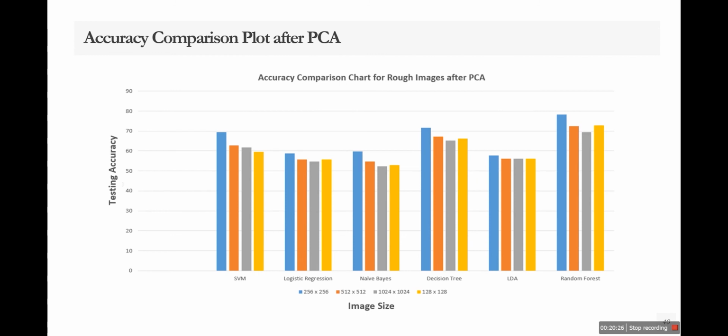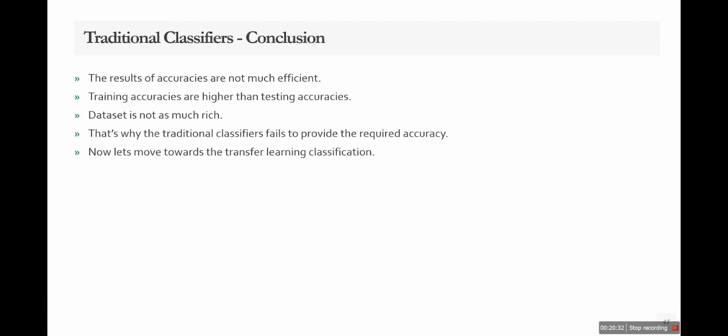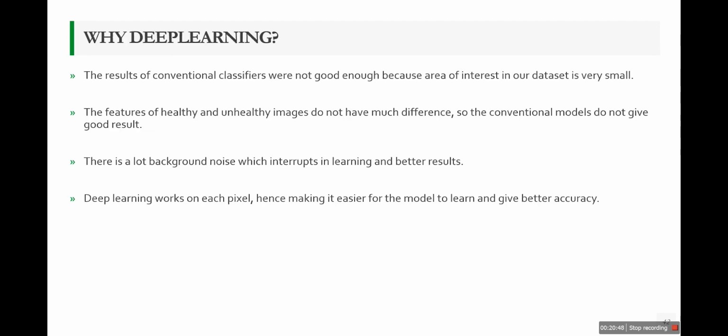This is again the accuracy plot for the rough images, and that is the accuracy plot for the cropped images. So the conclusion for the traditional classifiers is that whatever we have used has not been that efficient in accuracy, so we are going to move towards deep learning methods. So why deep learning?